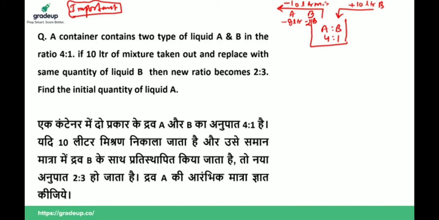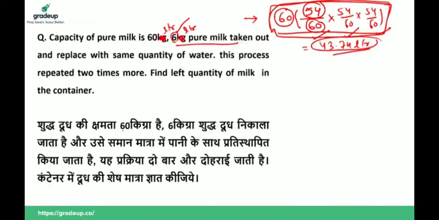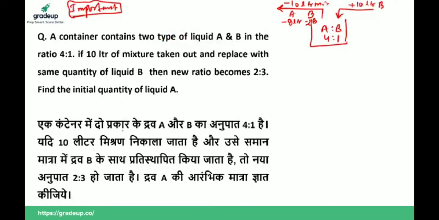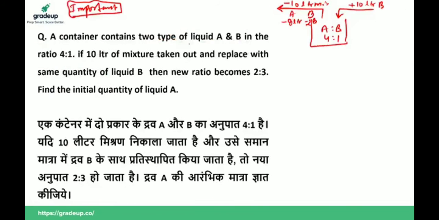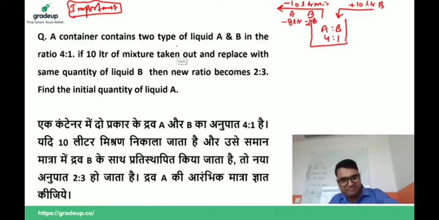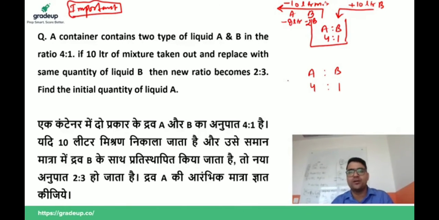Guys, just listen. In this question, the initial ratio of A and B is 4:1, and after that, the ratio is 2:3.